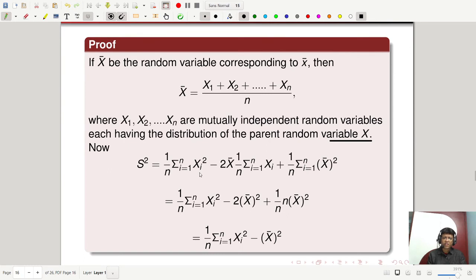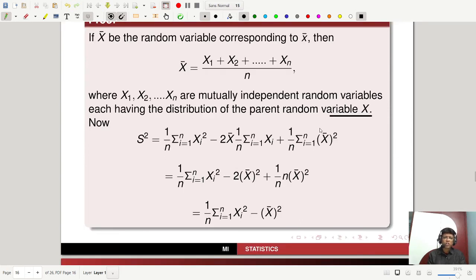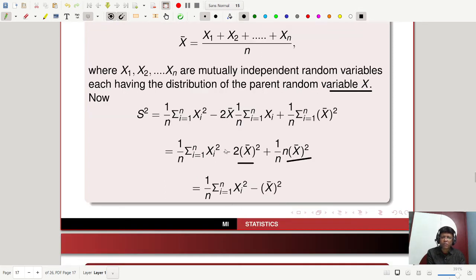So you can write the summation of Xi square, minus 2 X bar times the summation of Xi by n, plus the summation of X bar square. X bar square is constant, so if you add it n times, it will be n X bar square. And the summation of Xi by n is X bar, so that will be 2 X bar square. Ultimately you have this type of expression for s square. This is a simple calculation.